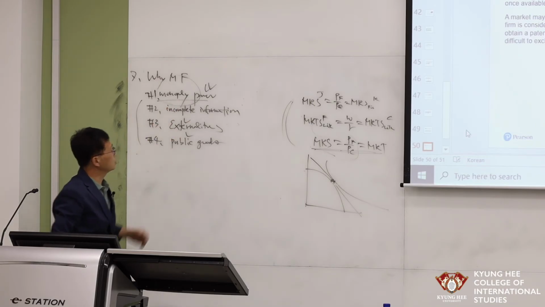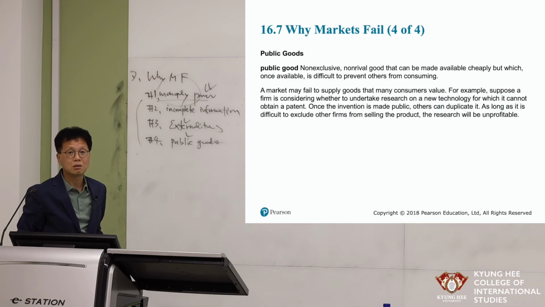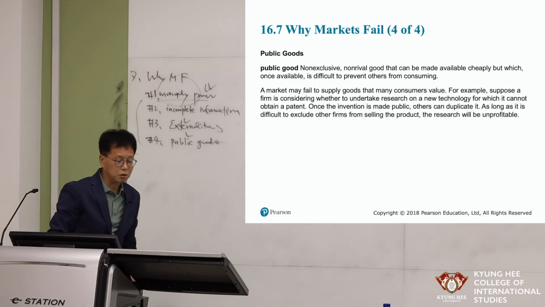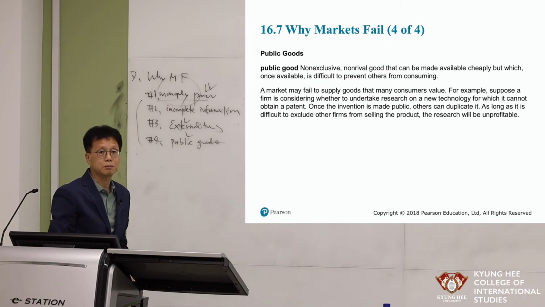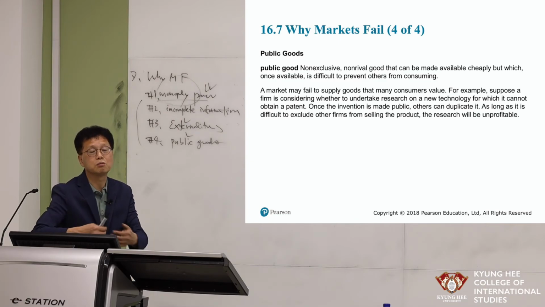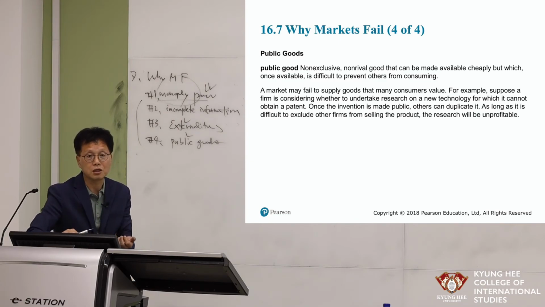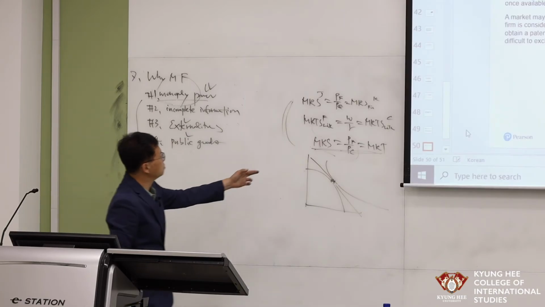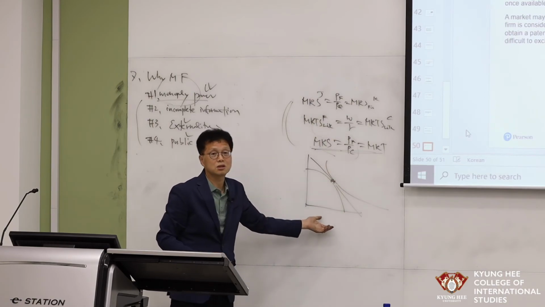Then how do we solve this problem? Monopoly power or monopsony power happens because some firm or group is more efficient or more productive than competitors. Because of competition, this kind of result happens.